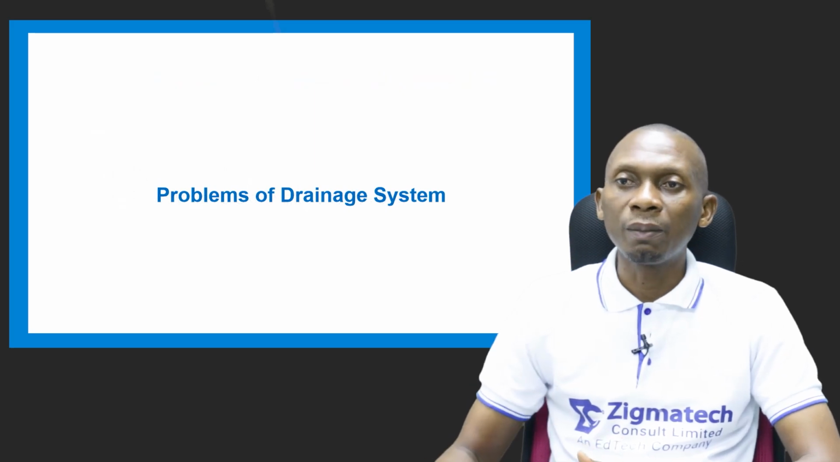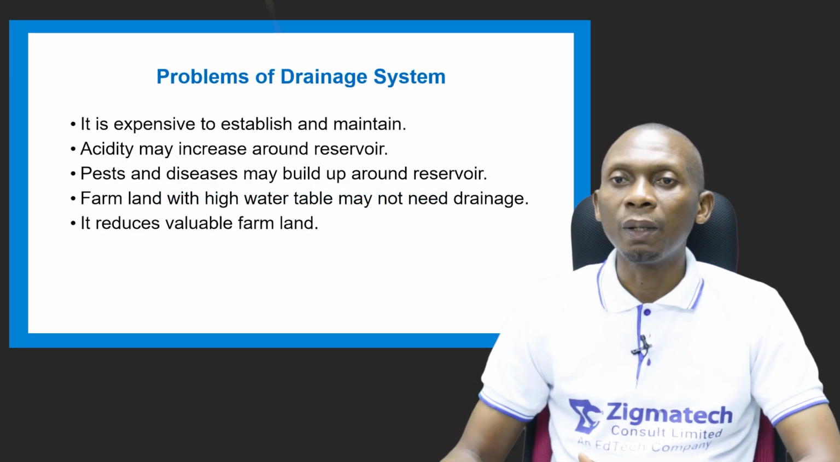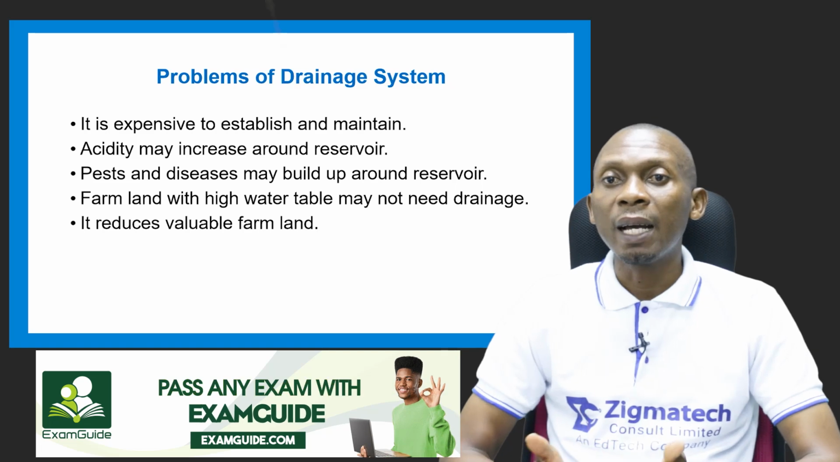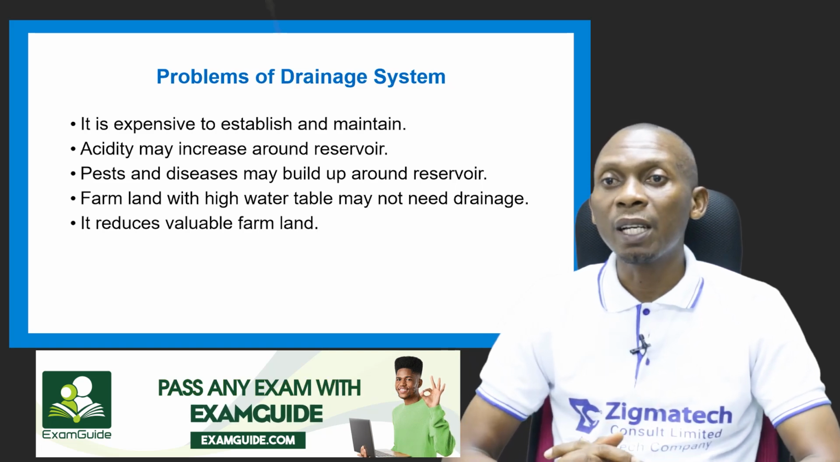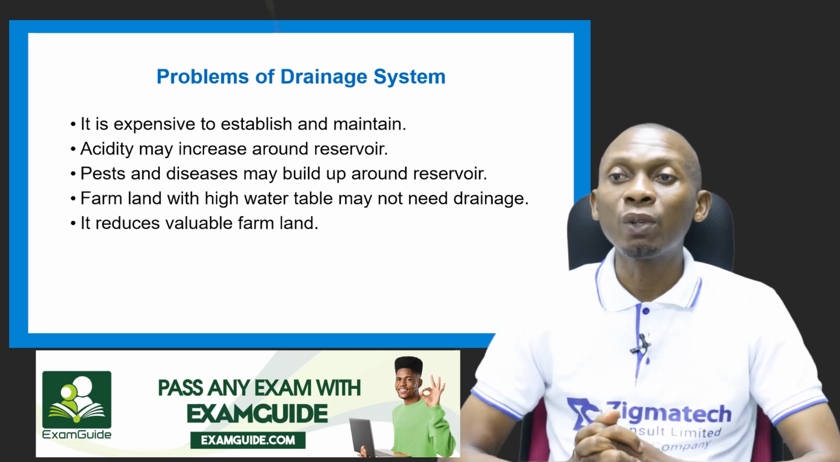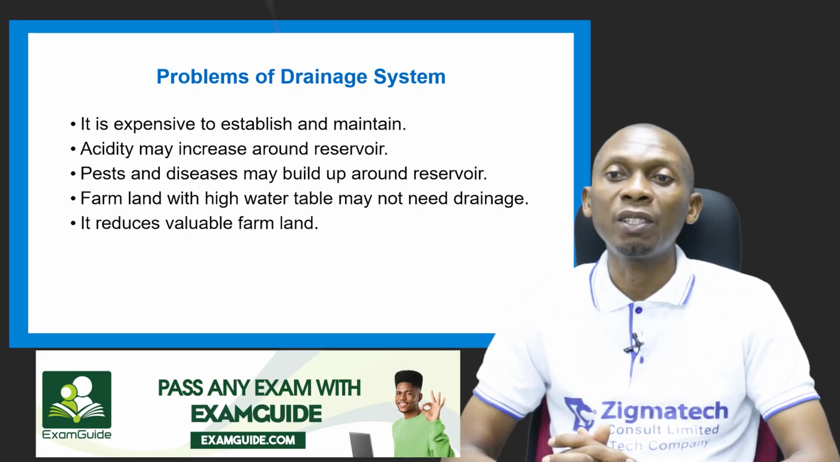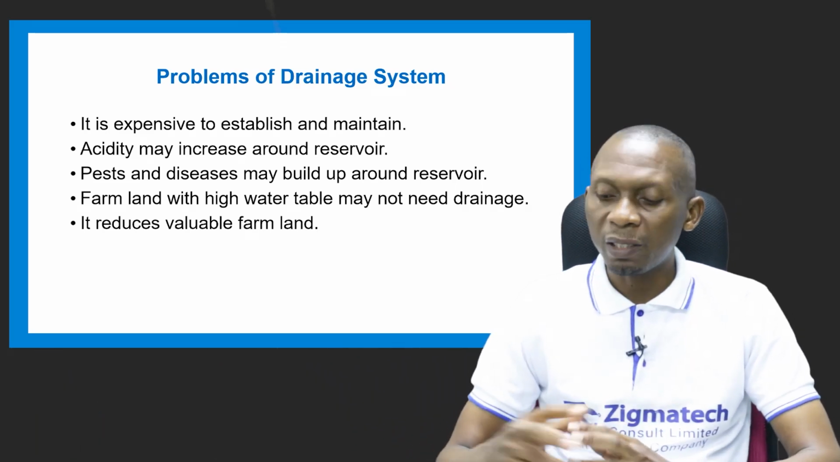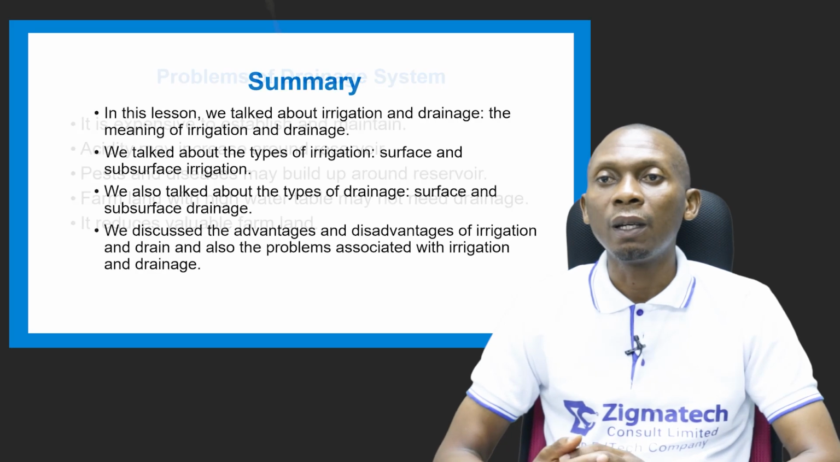So let's look at the problems of drainage systems. Of course, it is expensive to establish and maintain. Acidity may increase around reservoirs. Pests and disease may also build up around reservoirs. Farmland with high water table may not need drainage, and it reduces the value of farmland because of the excavations that you carry out in it.